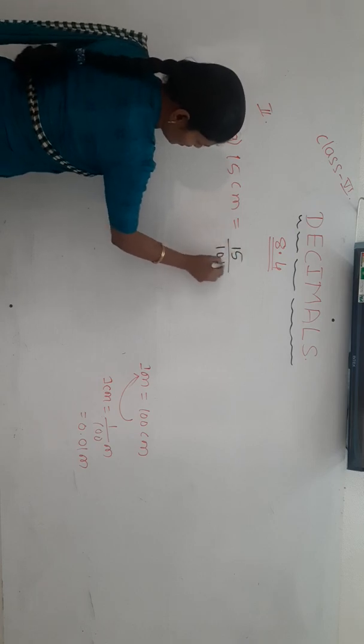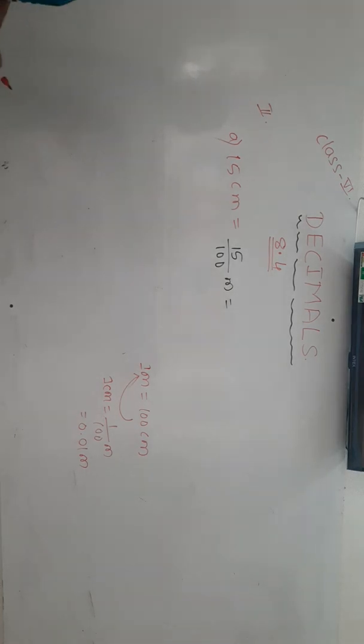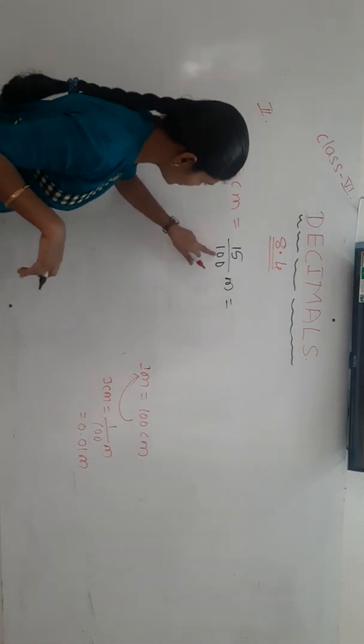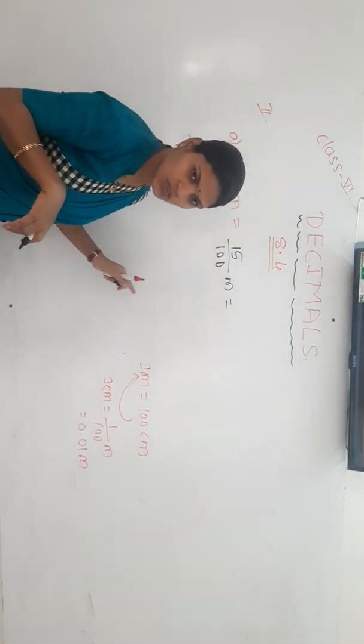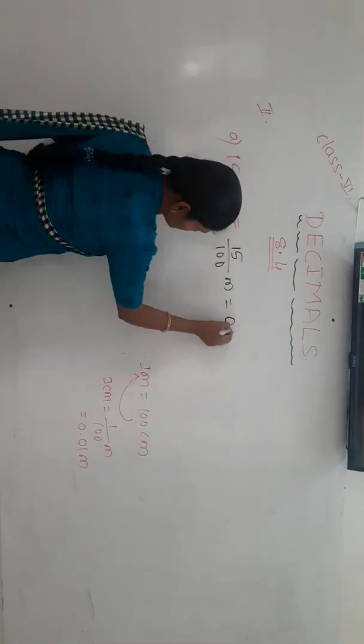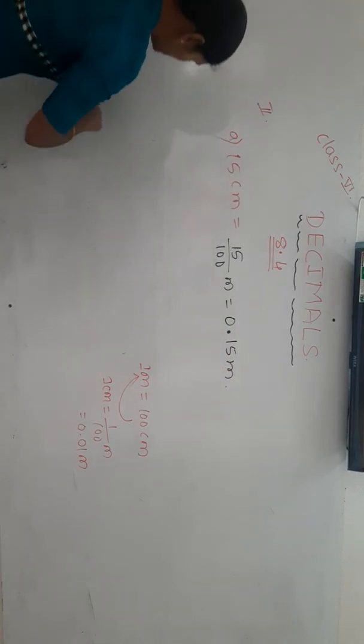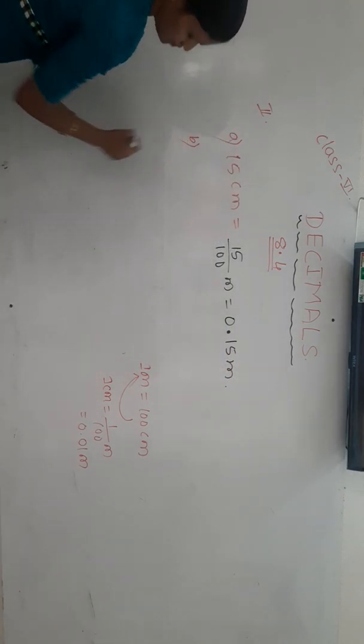Dividing by 100, with 2 zeros, means after 2 digits we give the decimal point. It becomes 0.15 meter.